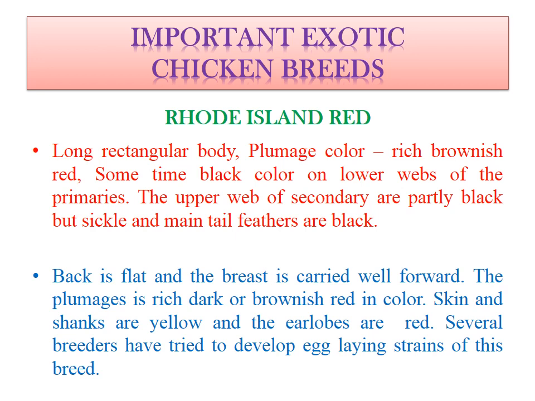Sickle shape means the sickle, an instrument we use for agriculture purposes, and the feathers also will be in the sickle shape. Black is flat, the breast is carried well forward, the plumage is rich dark and brownish red in color. Skin and shanks are yellow and the earlobes are red.